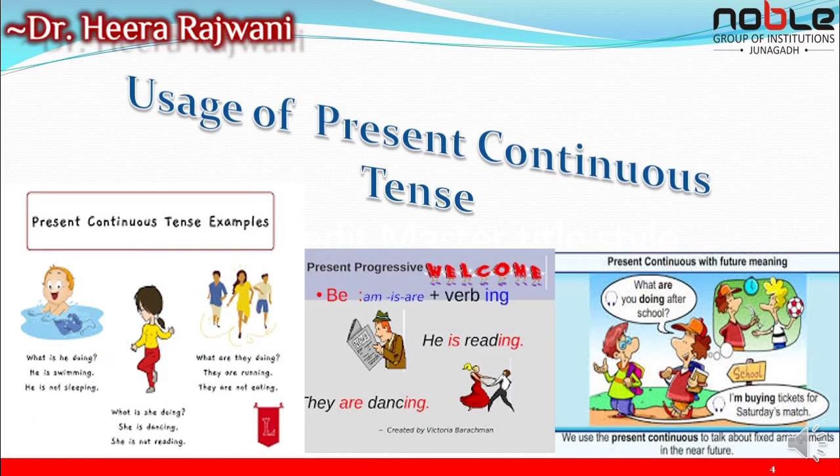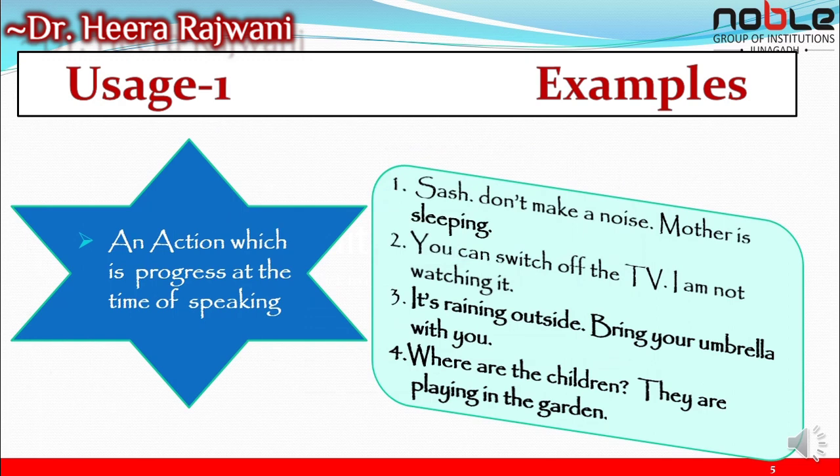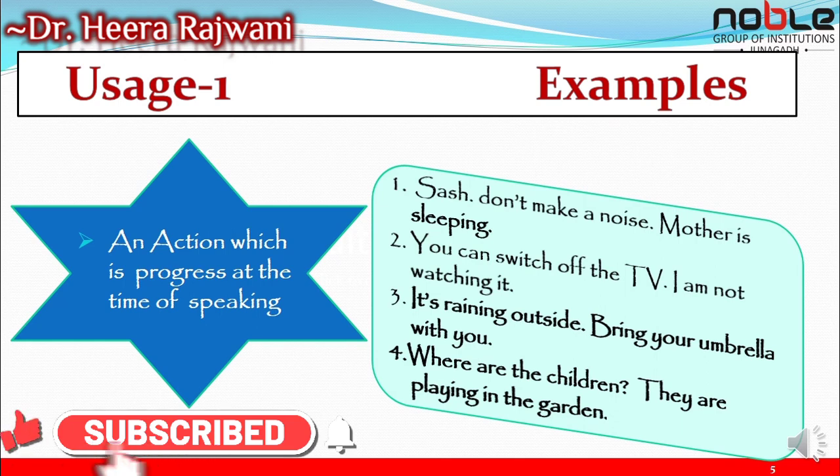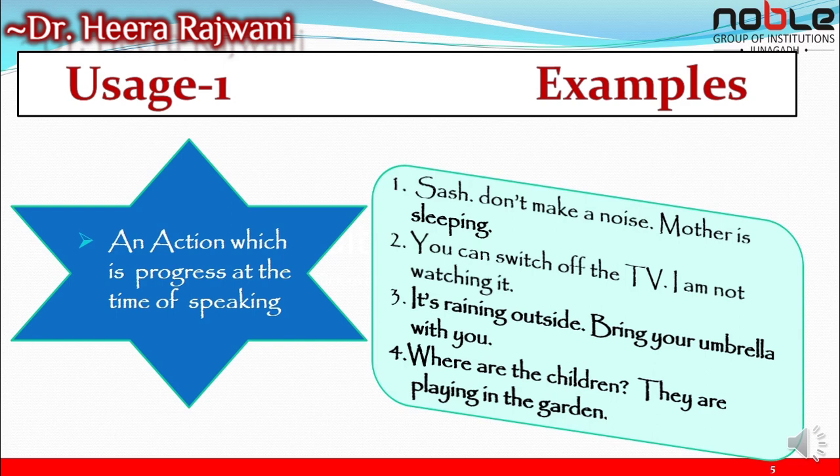Let us see the usage of present continuous tense. Usage means when do we use the present continuous tense? Various usages are there. In which situations are we using the present continuous tense? Usage number 1 is present continuous tense is used when an action is in progress at the time of speaking, right? So we can see the example, shh, don't make a noise, mother is sleeping. Here mother is right now sleeping, so don't make a noise. At that time we use present continuous tense.